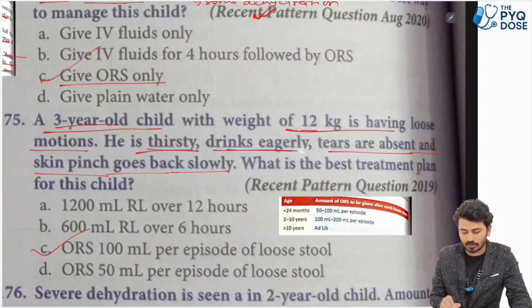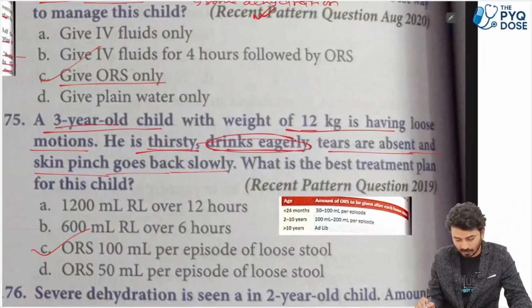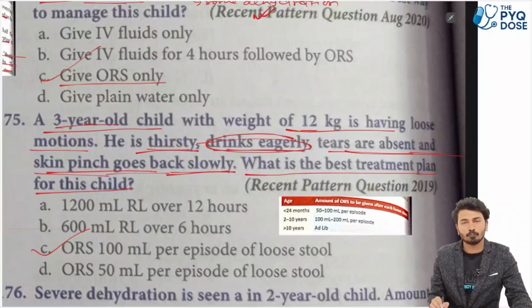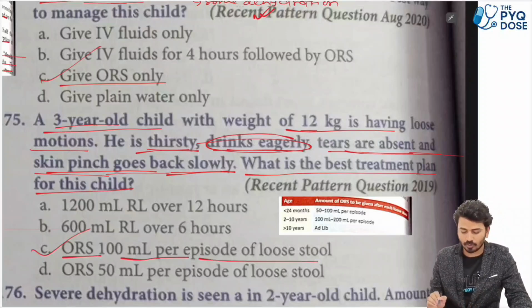A 3-year-old child with weight of 12 kg is having loose motions. ठीक है, is thirsty, drinks eagerly. Drinks eagerly means again this is some dehydration case. Tears are absent and the skin pinch goes back slowly. What is the best treatment plan for this child? The best treatment plan for this child will be ORS, 100 ml per episode of loose stool.